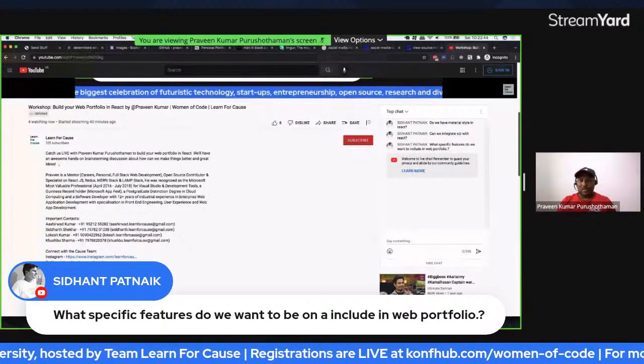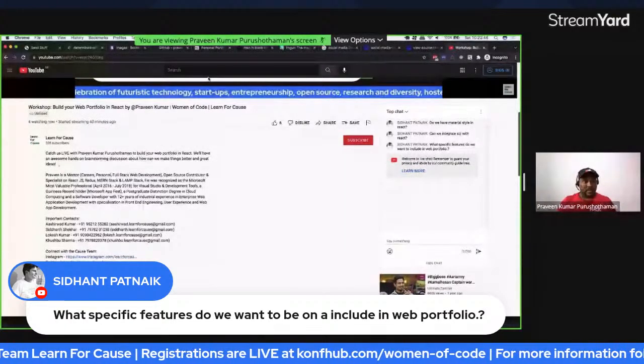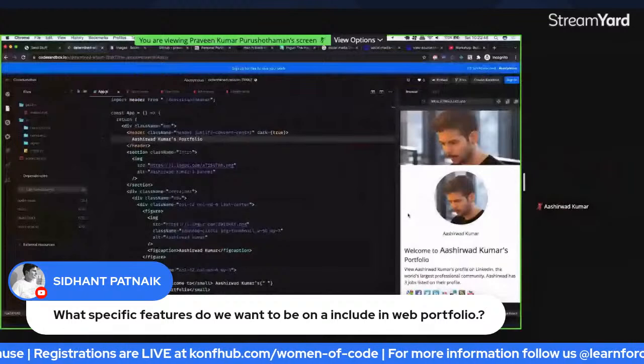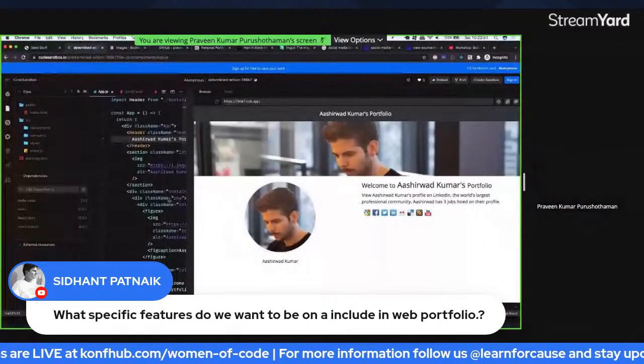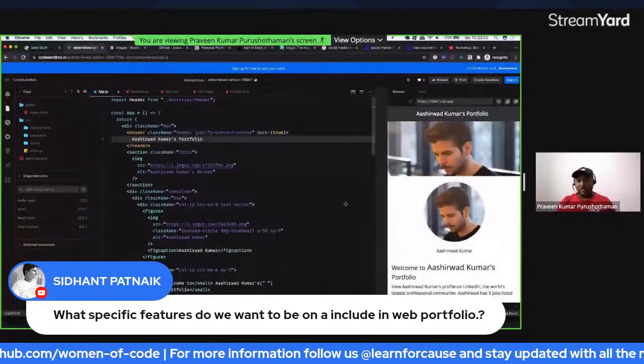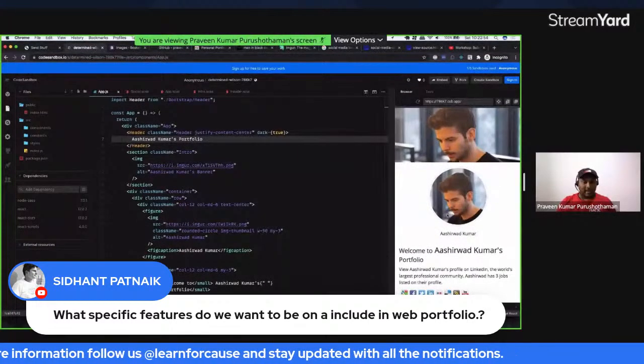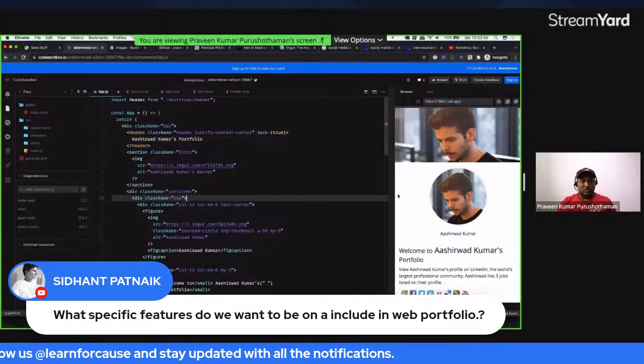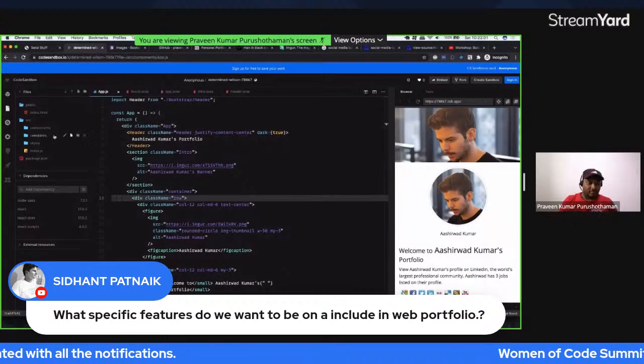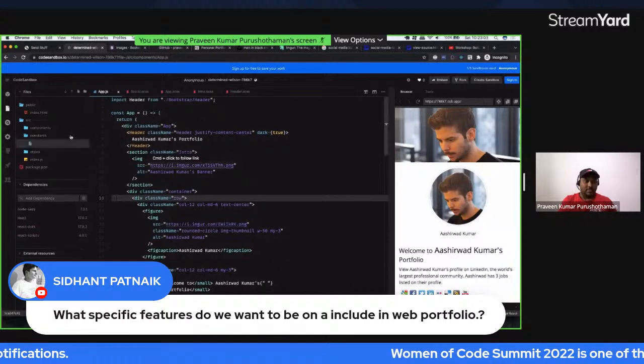Now, once we have done the basic portfolio, this portfolio looks fine, right? It looks like this, and if you make it smaller, it looks like this. This seems to be perfect, right? So now we are going to make this into a complete dynamic portfolio. We are creating a constants folder. Inside the constants folder, we are going to get data.js, or maybe make it data.json.